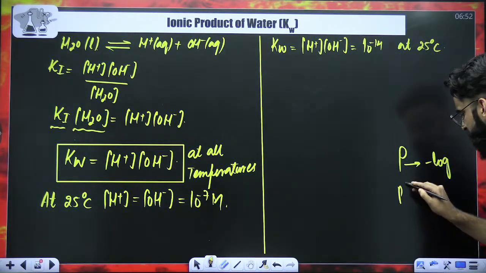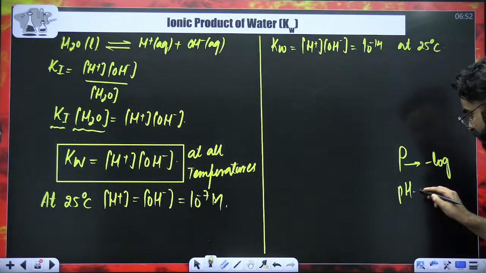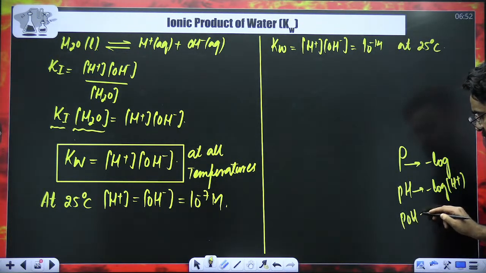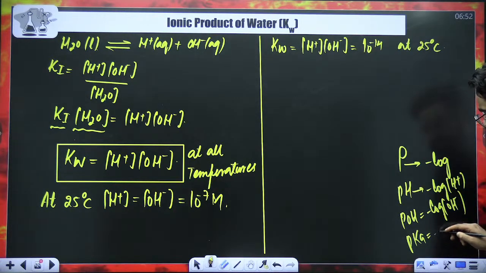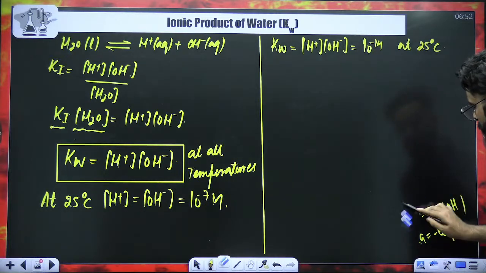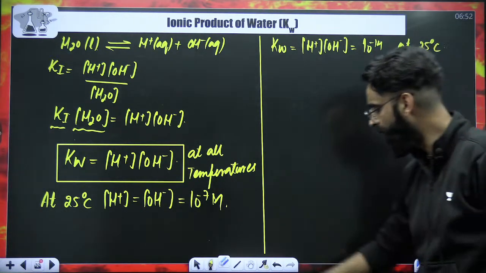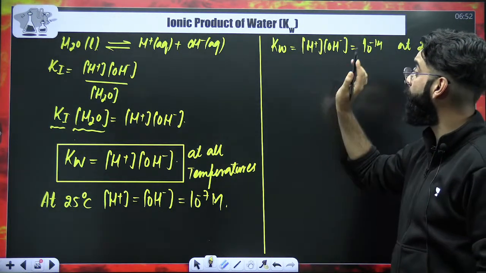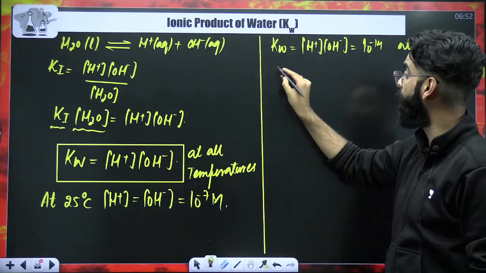For example, you are writing pH. What does it mean? P stands for minus log. So that means I'm talking about minus log of H positive concentration. If I write pOH, P stands for minus log, that means I'm talking about minus log of OH negative concentration. If I'm writing pKa, that means I'm talking about minus log of Ka. So what is P basically? P is just the mathematical operator which stands for minus log, right? Now, what exactly am I going to do? I'm going to multiply this equation throughout by minus log.